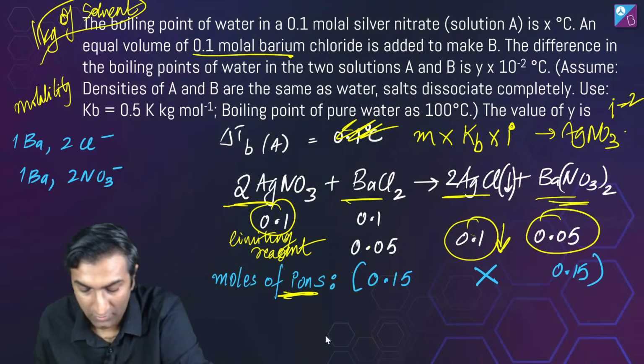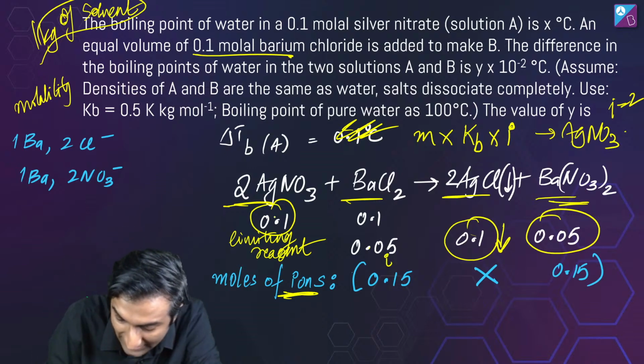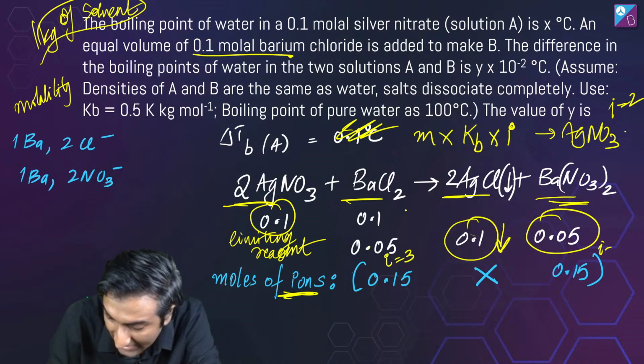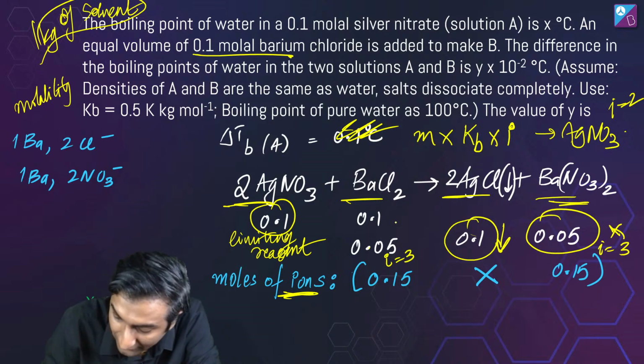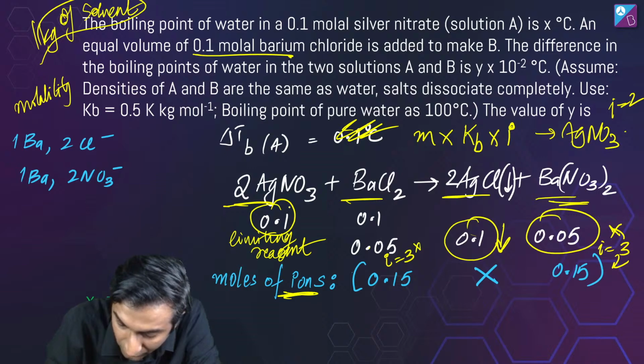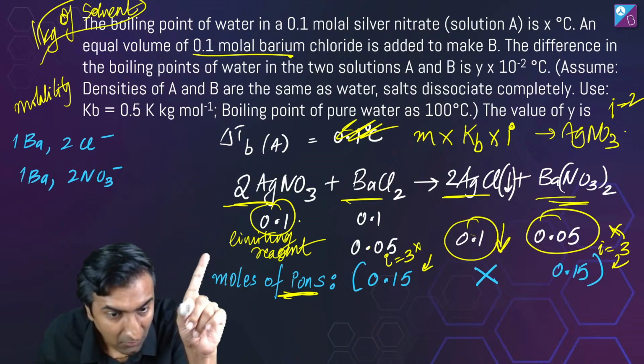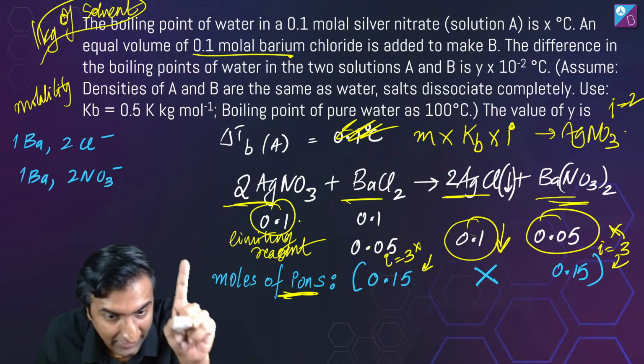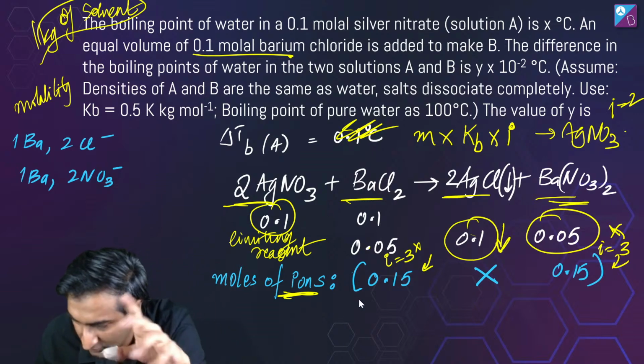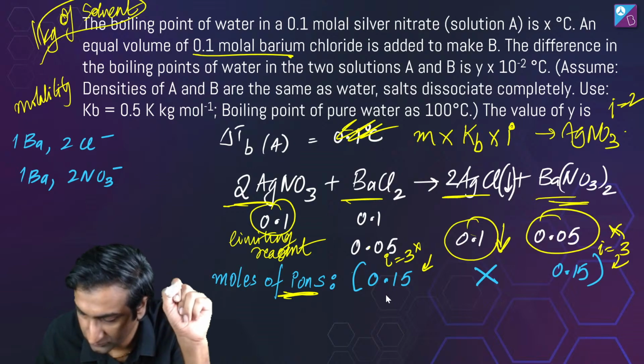Yes or no? Why did I do this? Because the i factor of this is equal to 3. So 3 into 0.05 is 0.15. Is this okay? The molality is 0.3 by 2, which is 0.15. Okay, cool.